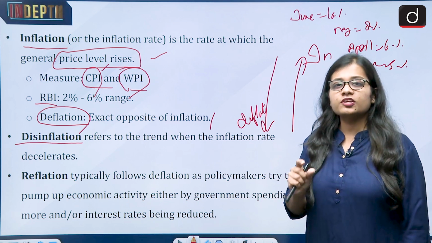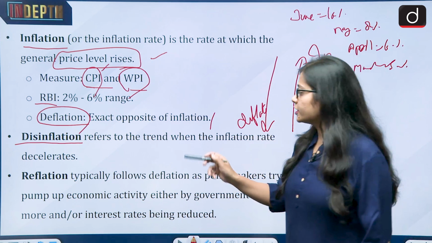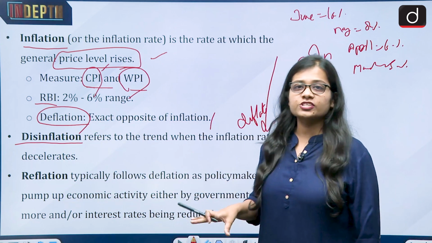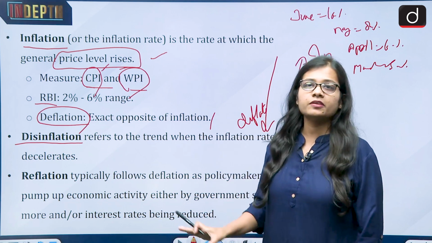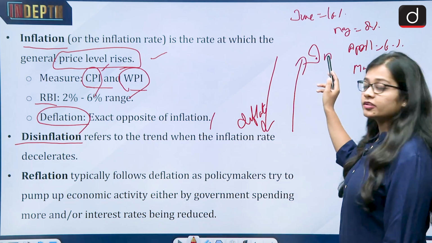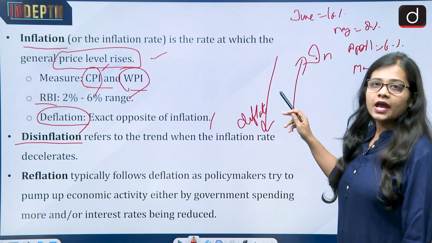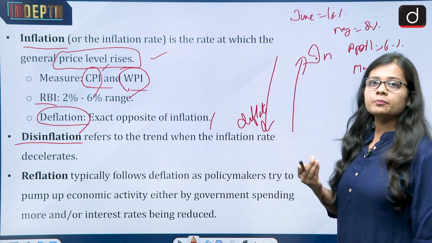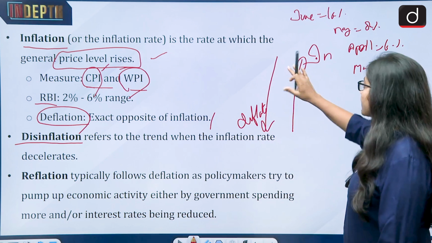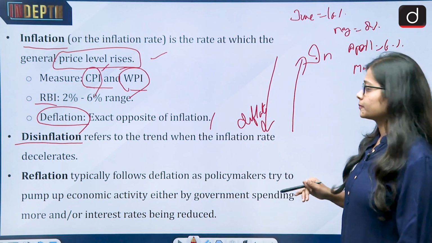So disinflation is temporary while deflation is permanent. See, deflation is something which has happened while disinflation is something which is happening in the present scenario. So inflation is rising of prices, deflation is decreasing of prices, and disinflation is a temporary situation in the market, which means that the prices are on a decline.